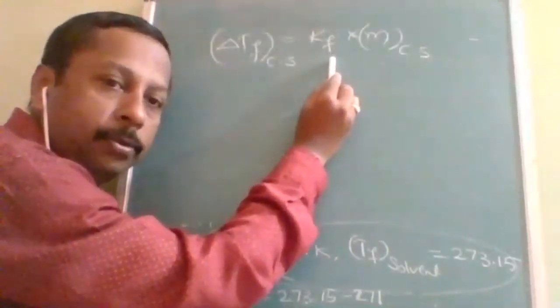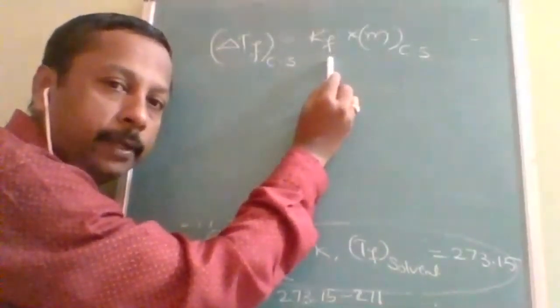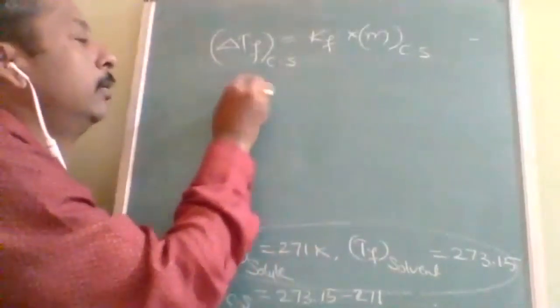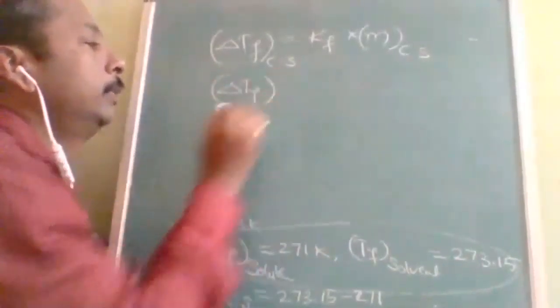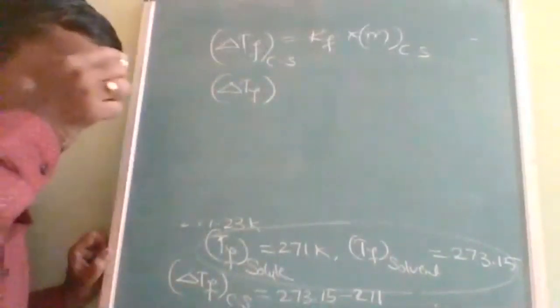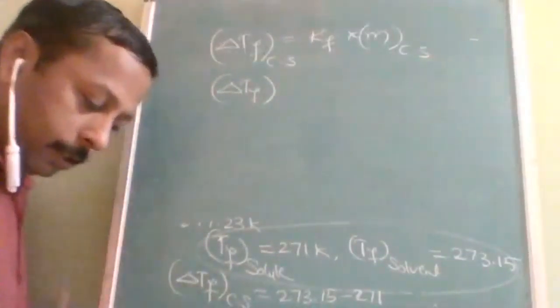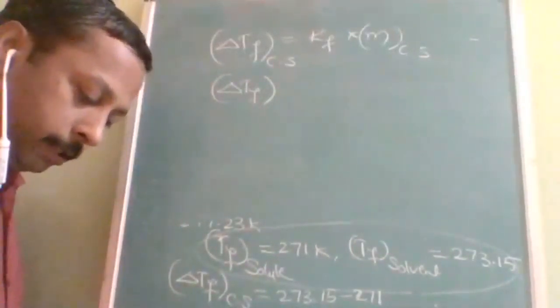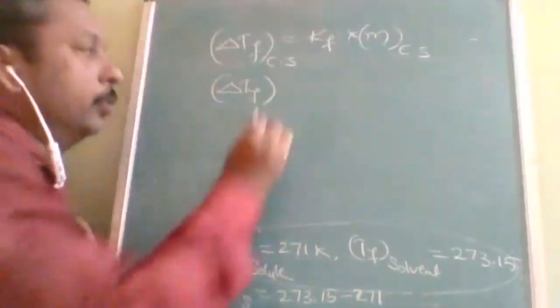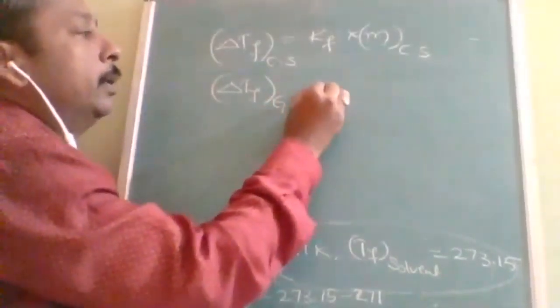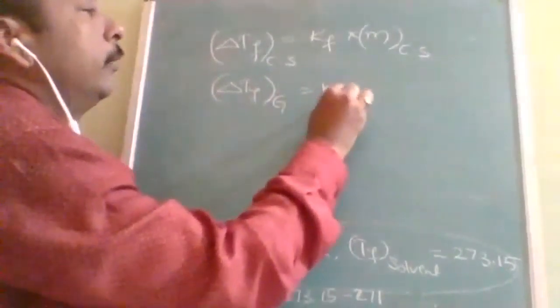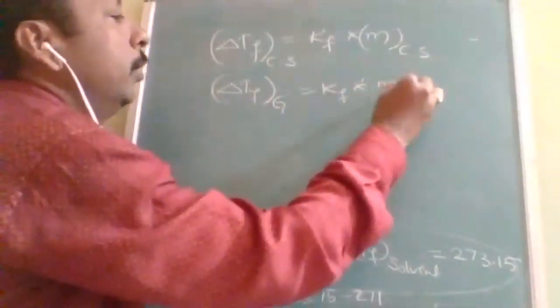Unless you change the solvent, this KF will not change. So delta TF of the other solute given, glucose, I will write G, is equal to KF into molality of glucose.